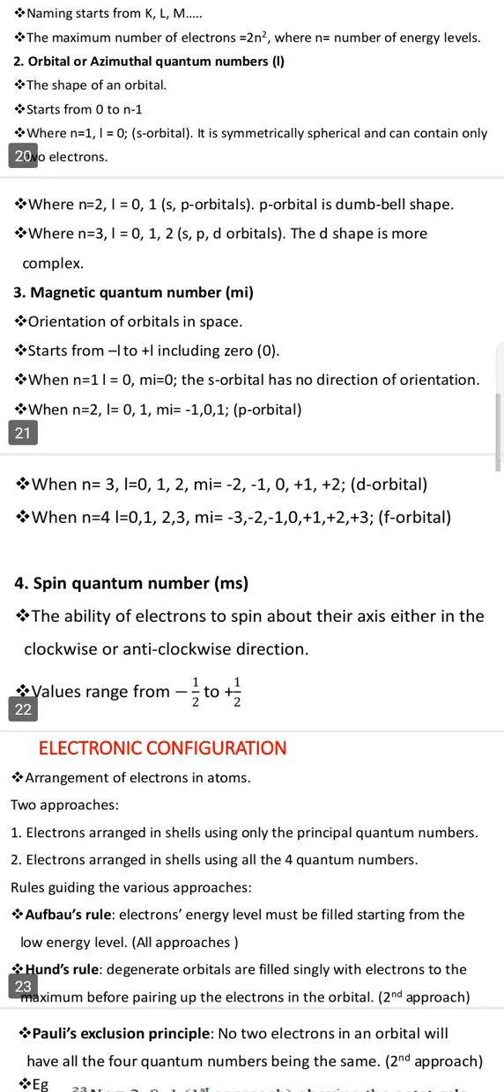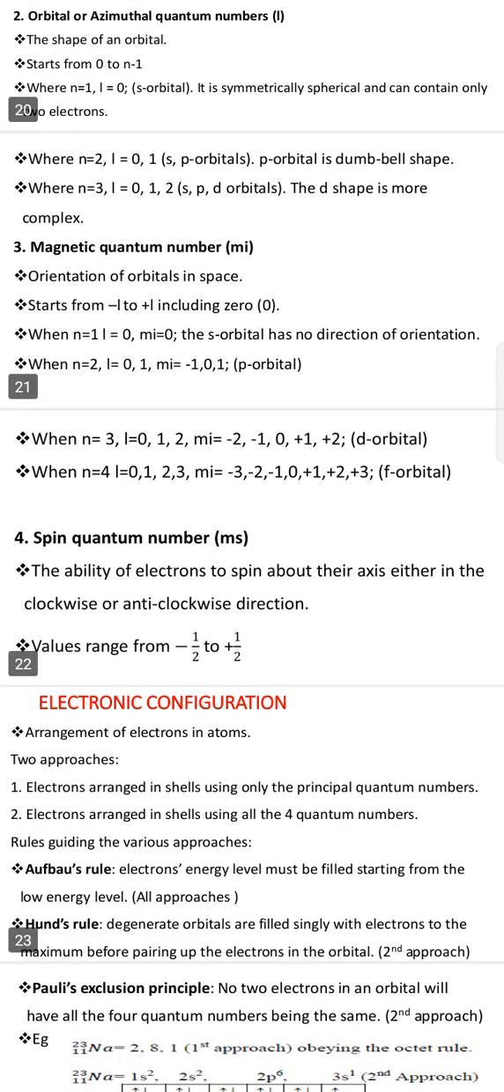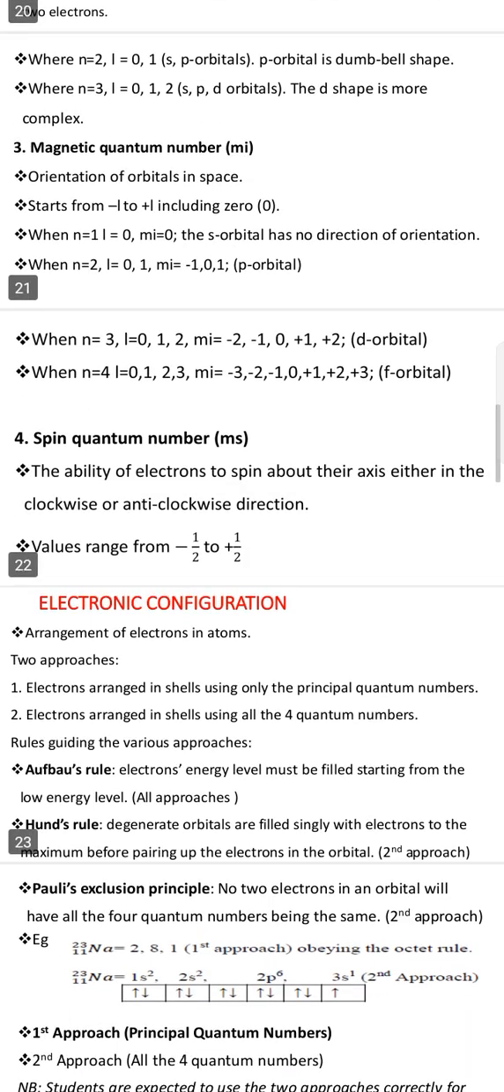n is equal to 3, meaning you have to get 3 values for the l values, and 3 minus 1 is equal to what? 2. And previously when n was equal to 2, we had 0, 1. So we will just add the what? 2 to the 0, 1. That's why we have l equal to 0, 1, 2.